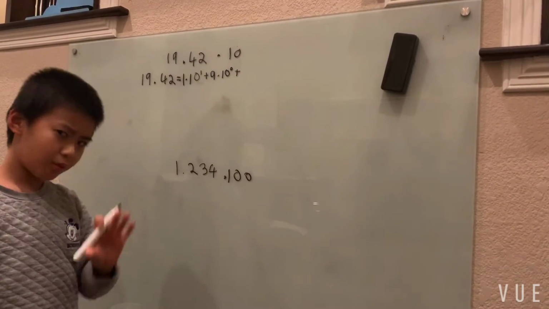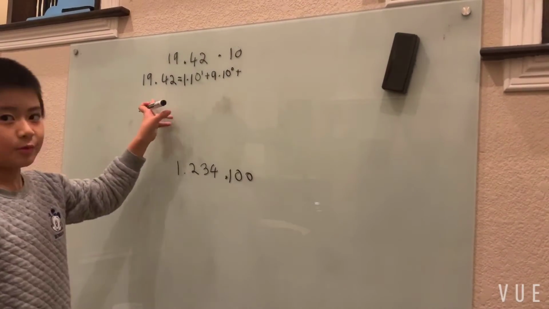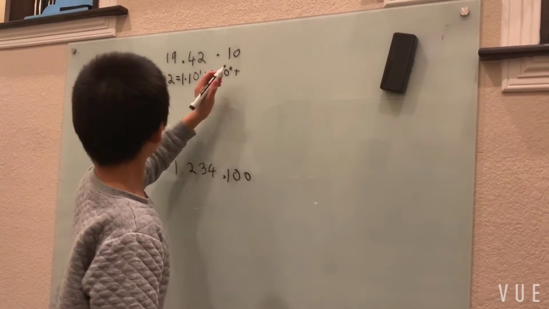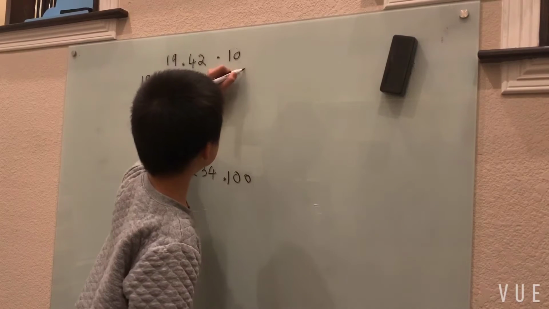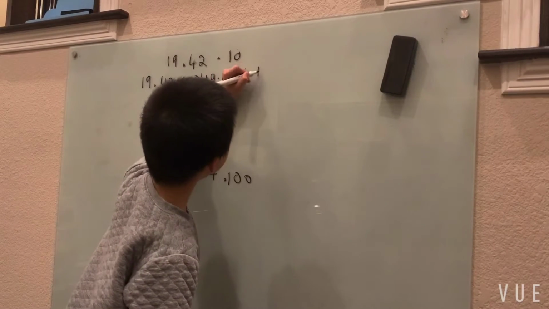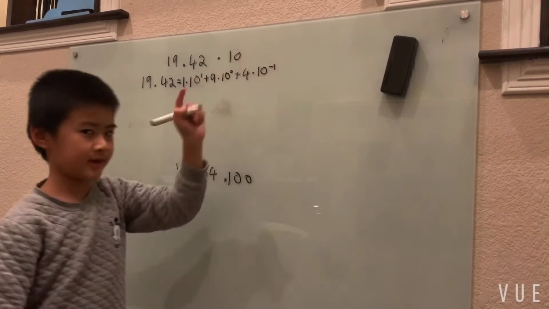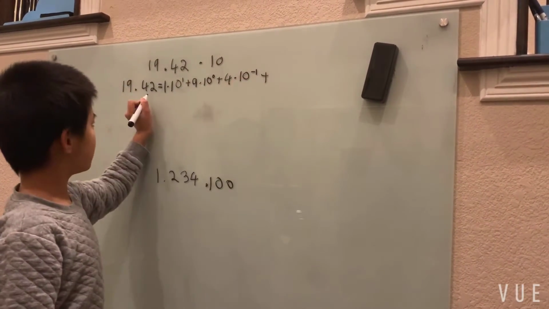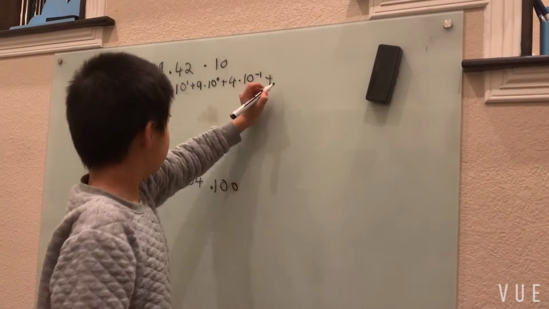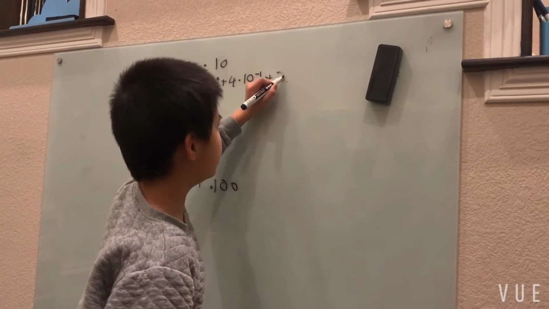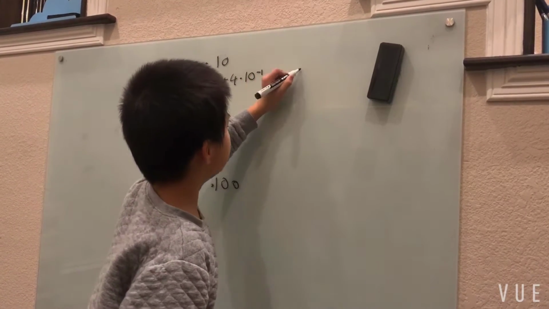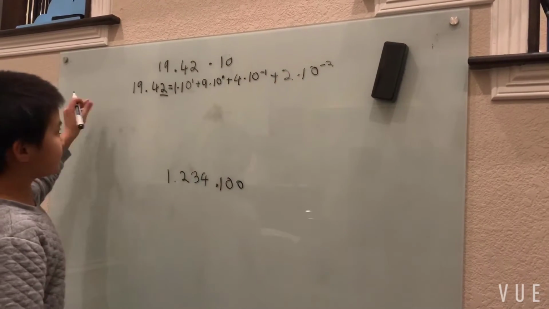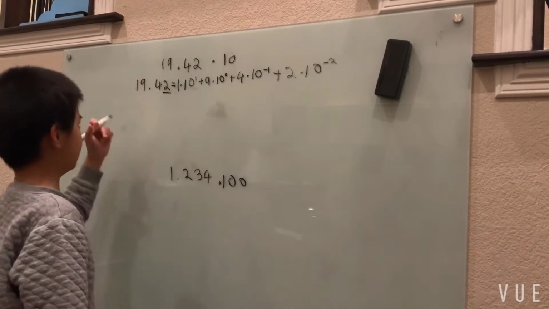Now, it might take you a little moment to figure out what times the power of 10 equals 4/10, but I'm just going to tell you: 4 times 10 to the minus 1. Can't forget about our negative exponents. Then we're just going to add on our 200ths here. 200ths, that's just 2 times 10 to the minus 2. And now, using this equation for 19.42, let's take a look.